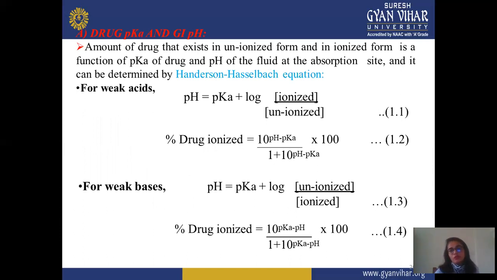There are different formulas according to weak acid or weak base. For weak acid, pH equals pKa plus log of ionized divided by unionized form. This is the Henderson-Hasselbalch equation, and we calculate percent drug ionized as 10 to the power (pH minus pKa) divided by 1 plus 10 to the power (pH minus pKa), into 100. For weak base, it is just the opposite: pH equals pKa plus log of unionized divided by ionized, and percent drug ionized equals 10 to the power (pKa minus pH) divided by 1 plus 10 to the power (pKa minus pH), into 100.